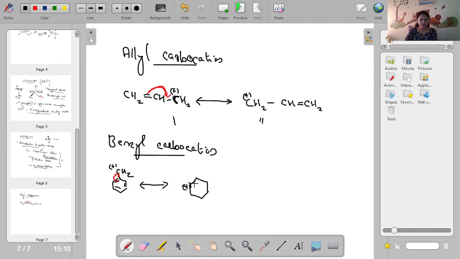Positive charge here. What happened here? It became a double bond, right? Double bond CH2 plus, then double bond here and here. That was already there earlier, wasn't it? Then again I can replace this pi bond. This pi bond can be shifted like this. Then what will you get? You will get another carbocation, positive charge here.